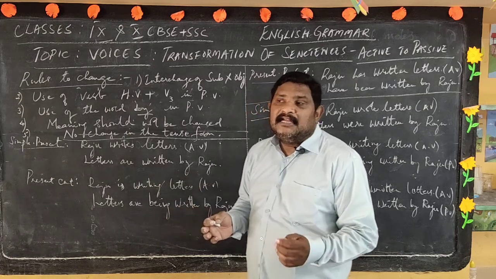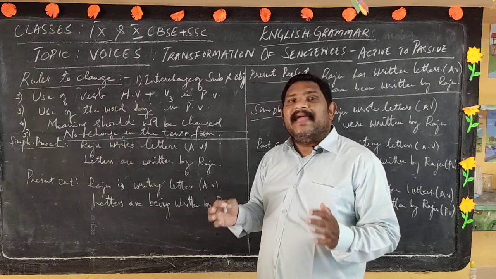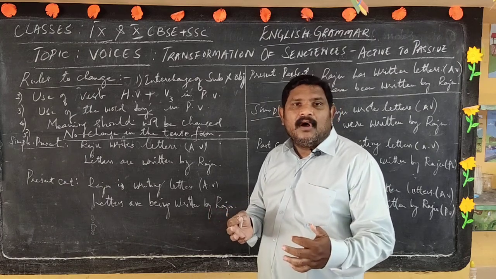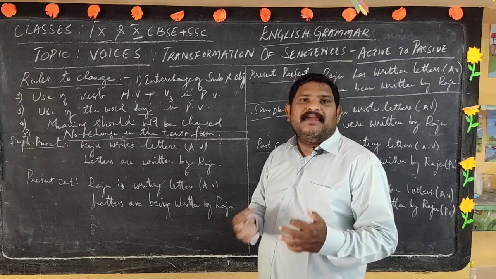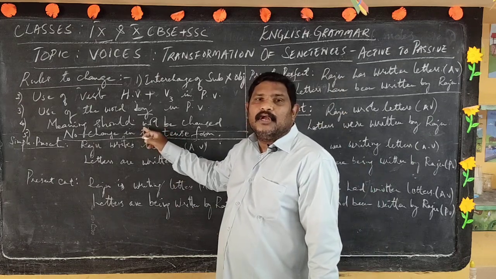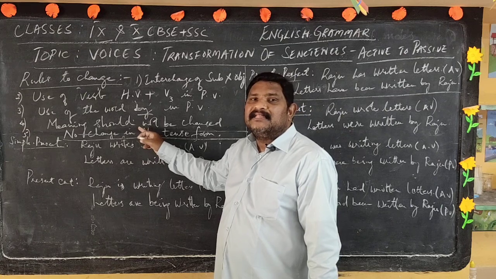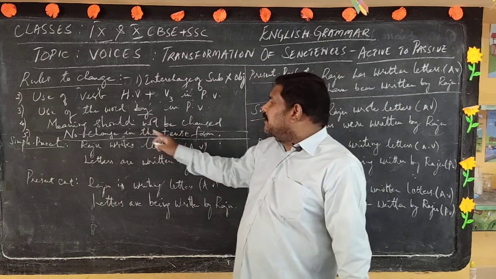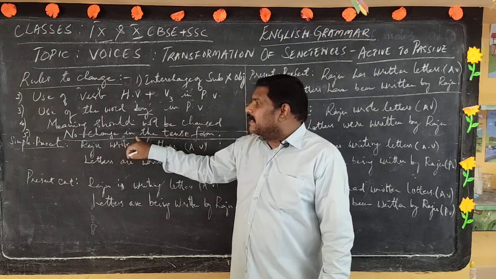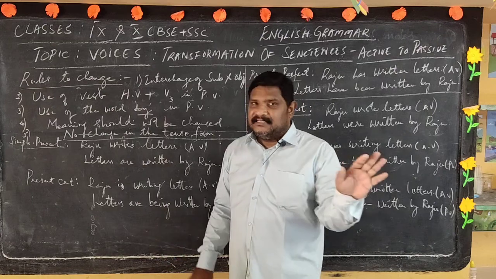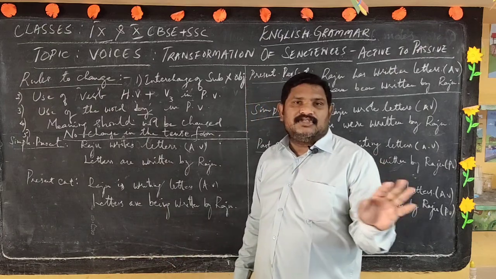The meaning of the sentence should remain the same, whether it is in the active form or in the passive form. There must not be a change of meaning. That is the fourth basic rule we need to adopt while transforming a sentence from active to passive voice. And the last rule is no change in the tense. Tense should not change.